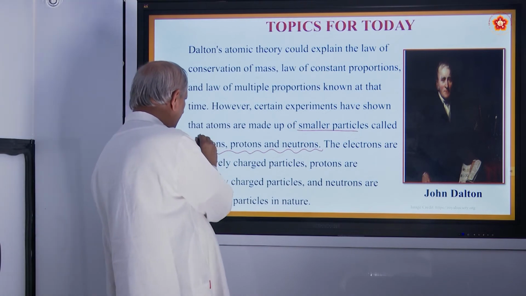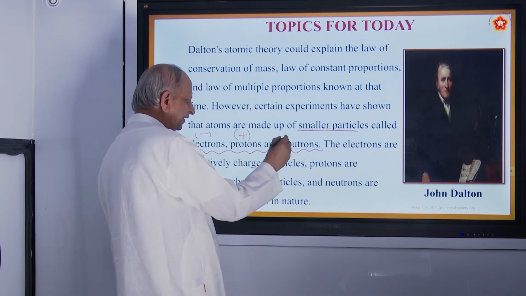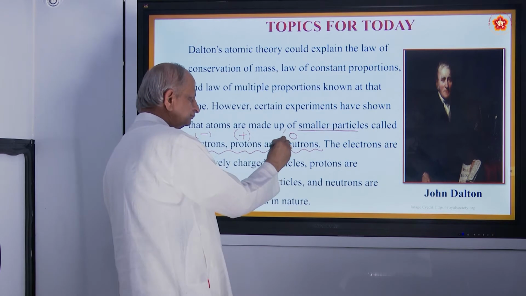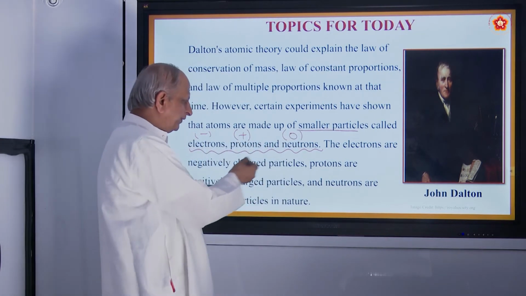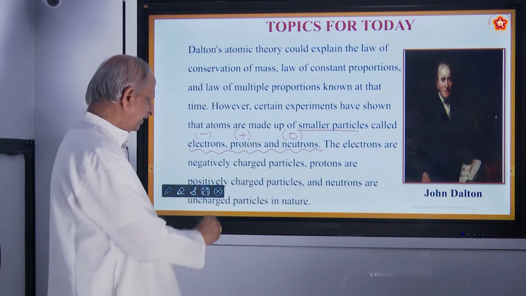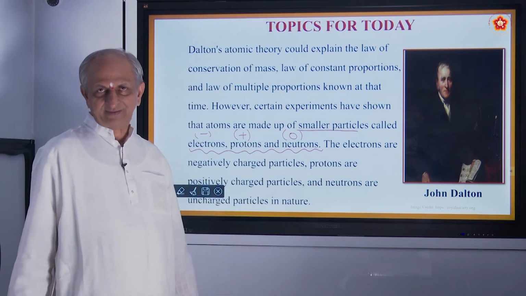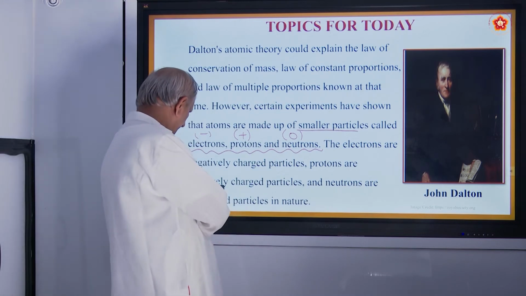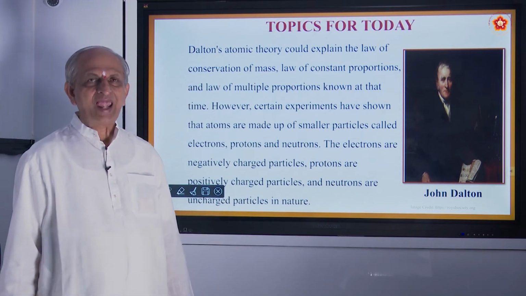Electrons are negatively charged particles, protons are positively charged particles, neutrons have no charge. That is how an atom is broken up into 3 subatomic particles. They are called as subatomic particles. That means the scientist who came after Dalton proved that atoms can be divisible. Okay.